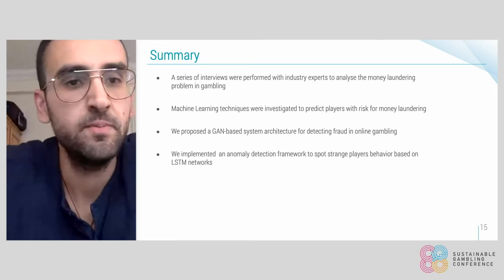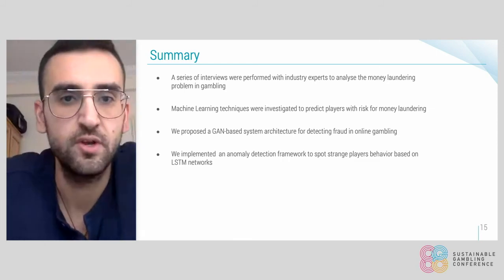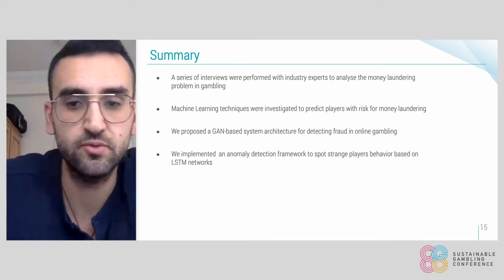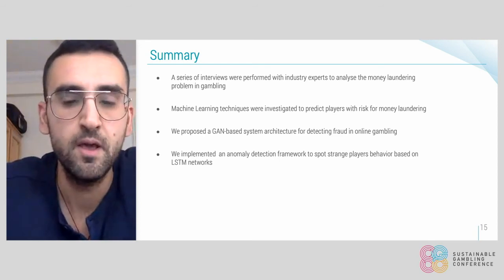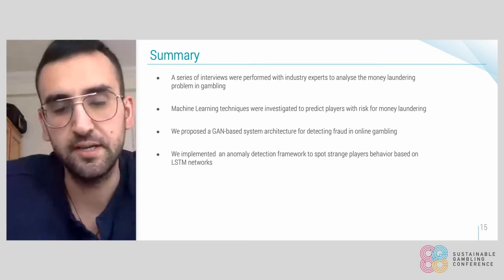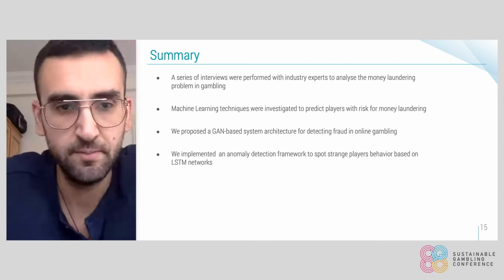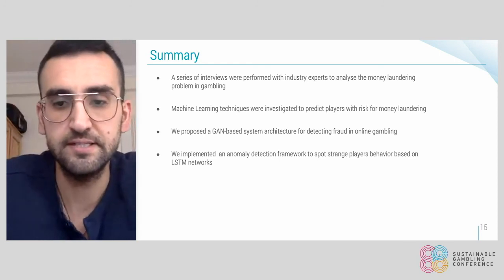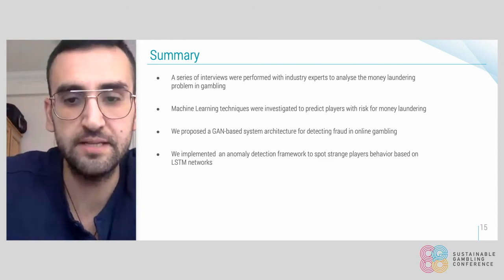All right. Let's sum up now. What we did in our research was to perform a series of interviews with different industry stakeholders in order to understand the problem. We got their insights on how they think we should approach this issue and how this research should go. We tested different machine learning techniques and investigated their ability to predict high-risk players for money laundering. We also proposed a generative adversarial network architecture for detecting fraud in online gambling, which could also be used for the classification of imbalanced data.